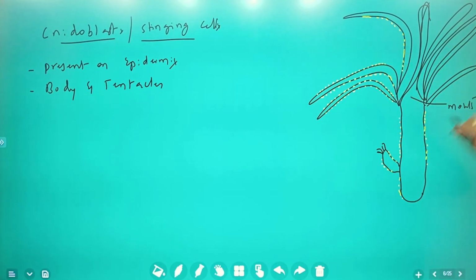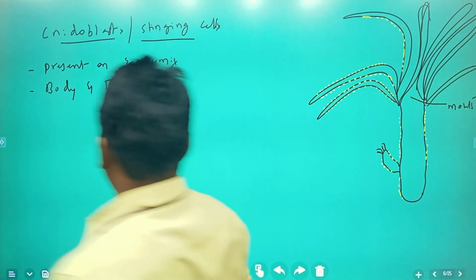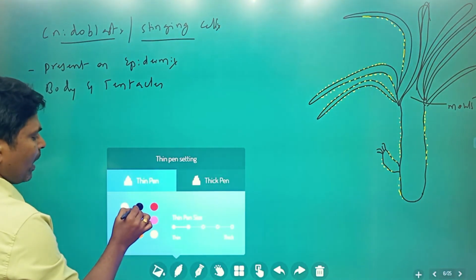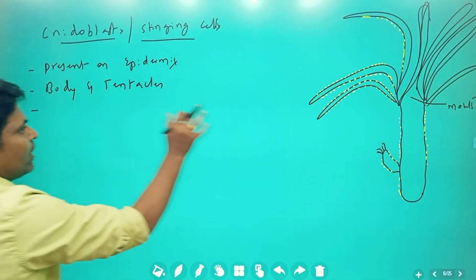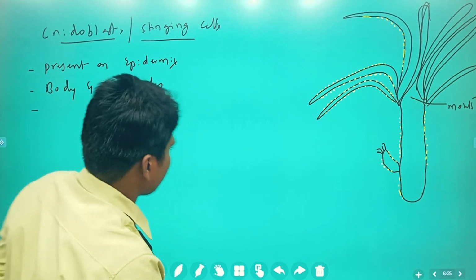So now we make all the things clear. Body and tentacles have these cnidoblasts. So what is the function of these cnidoblasts?